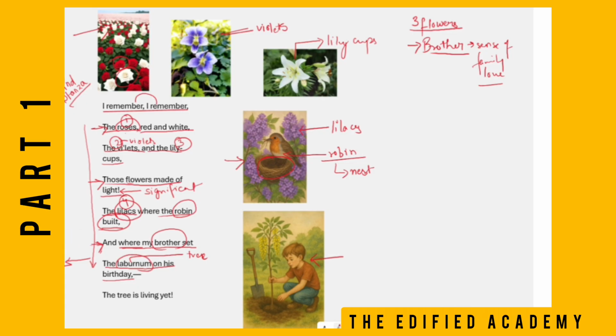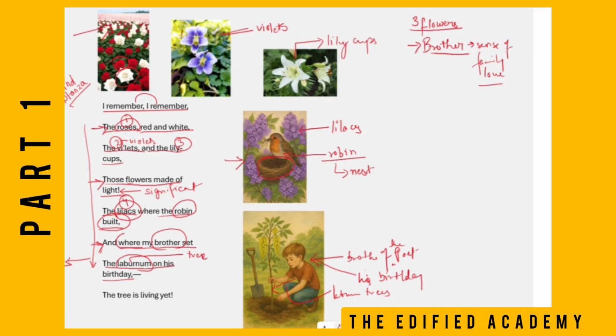Just look at this picture and imagine that this boy is the brother of the poet, and it's his birthday, right? It's his birthday, and he is planting what? Laburnum tree.